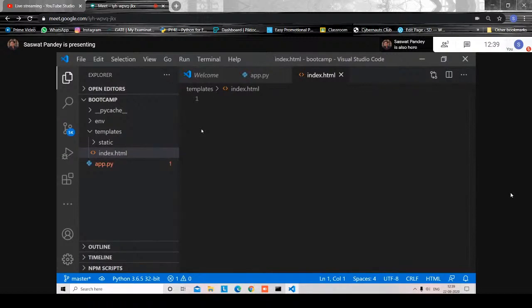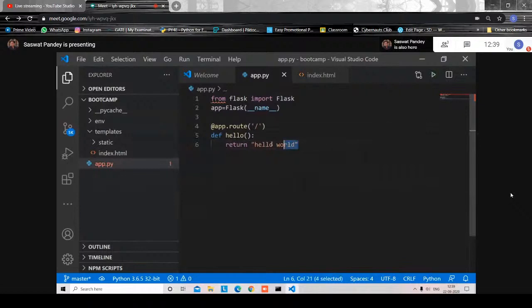Now, what we'll do is, instead of this, we want to call another HTML page. For that, we have to import render_template, which is used to render a template.